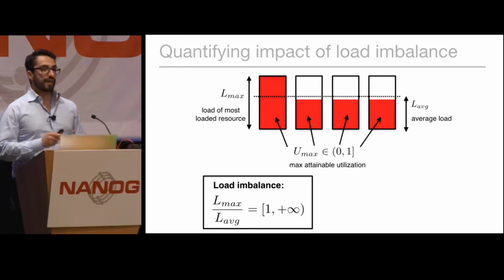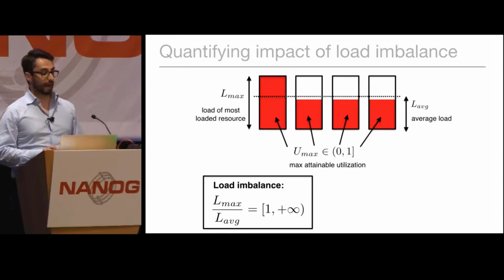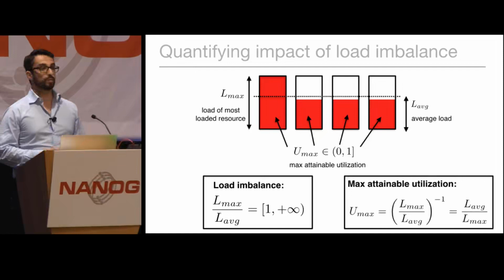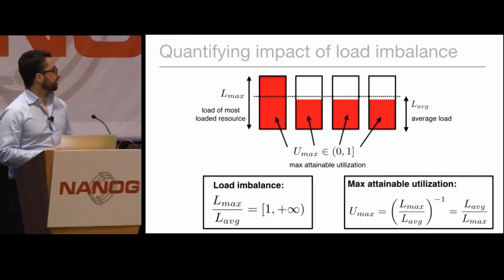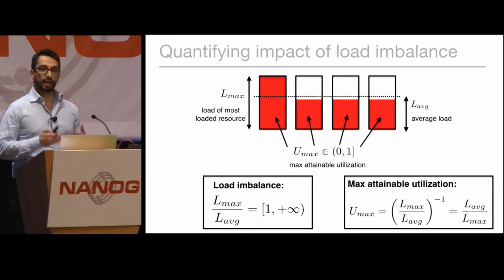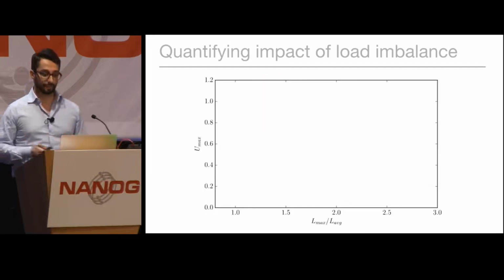We can prove with very simple back-of-the-envelope calculations that there is a clear, simple relation between the maximum attainable utilization, Umax, and the load imbalance, expressed as a ratio between Lmax and Laverage. And this relation is that Umax is equal to the inverse of the load imbalance, represented as a ratio between Lmax and Laverage. It's not clear from this equation what the relationship is, so let's actually try to plot this in a graph to try to understand better what this relation is.